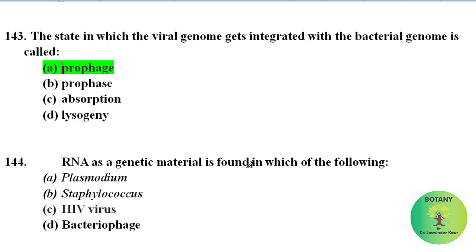RNA as a genetic material is found in which of the following? Plasmodium, Staphylococcus, HIV virus, bacteriophage. Correct answer is HIV virus. RNA as a genetic material is found in HIV virus.